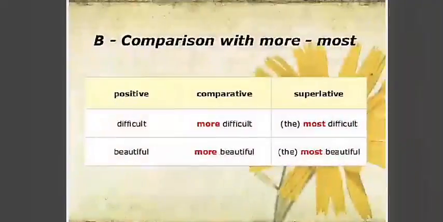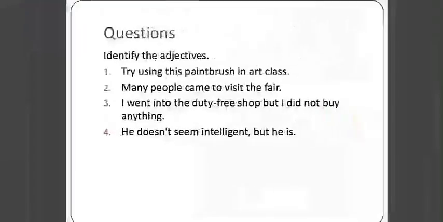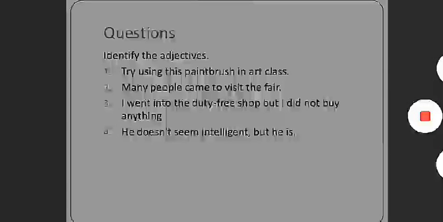Here are the details. So we have done adjectives; the questions are to identify the adjectives. I'm reading these, and you will do the exercise on your own. Try using this paintbrush in art class. Many people came to visit the fair. I went into the duty-free shop, but I did not buy anything. He does not seem intelligent, but he is. So do it, find a solution and write to me.